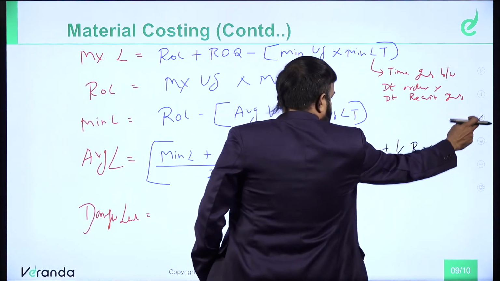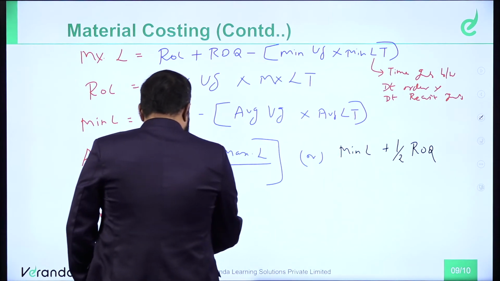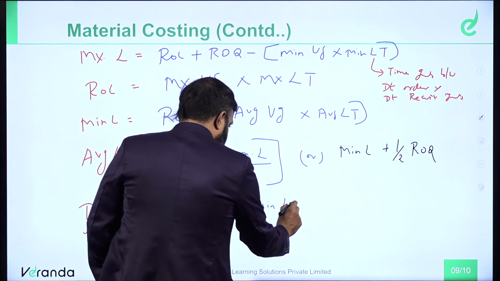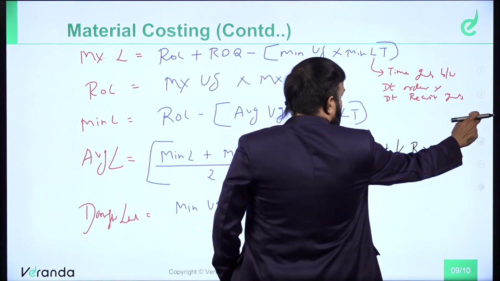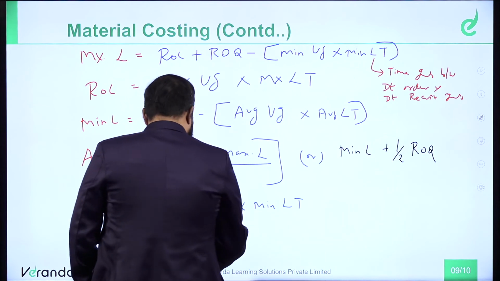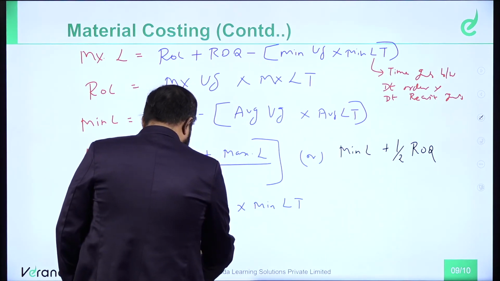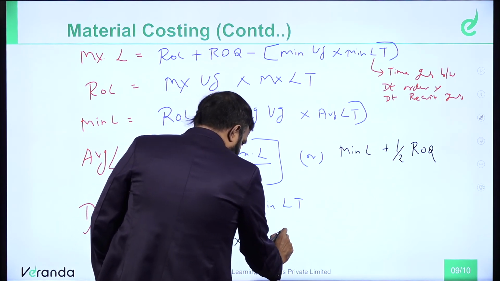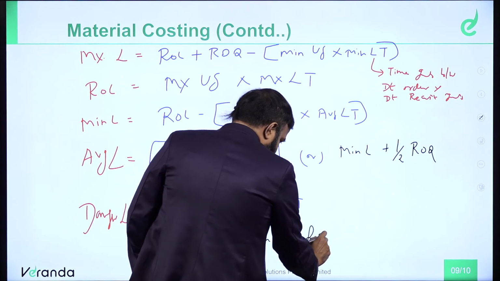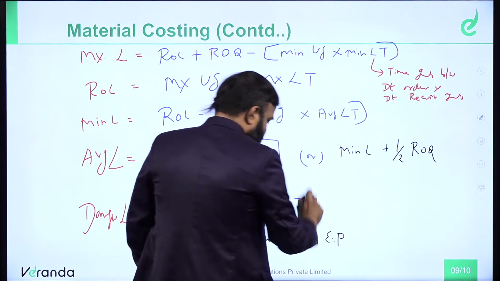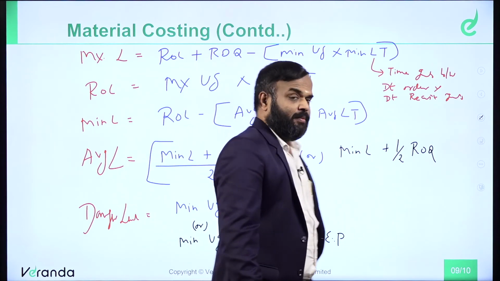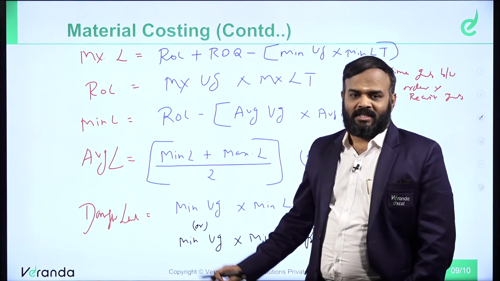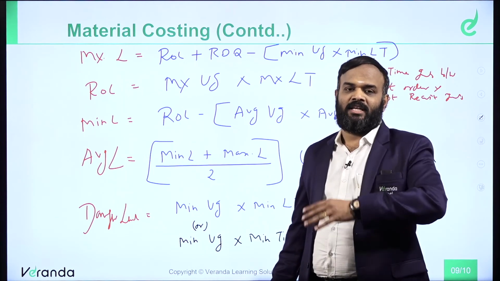Formula for danger level: minimum usage into minimum lead time, or minimum usage into minimum time for emergency purchase. Minimum usage into minimum lead time, or minimum usage into minimum time for emergency purchase. These are all the various formulas.